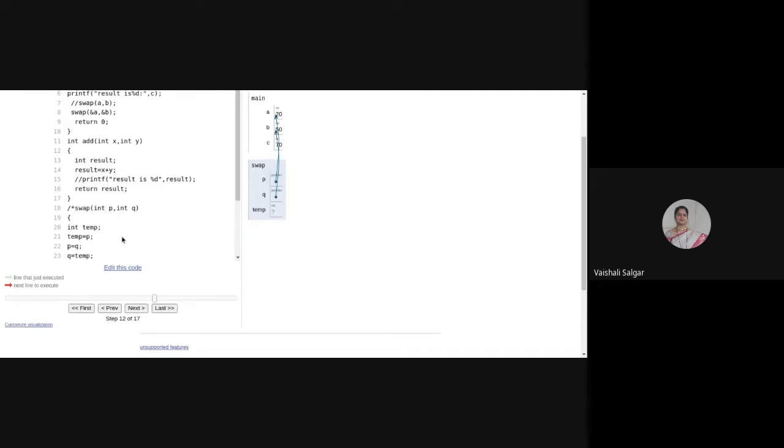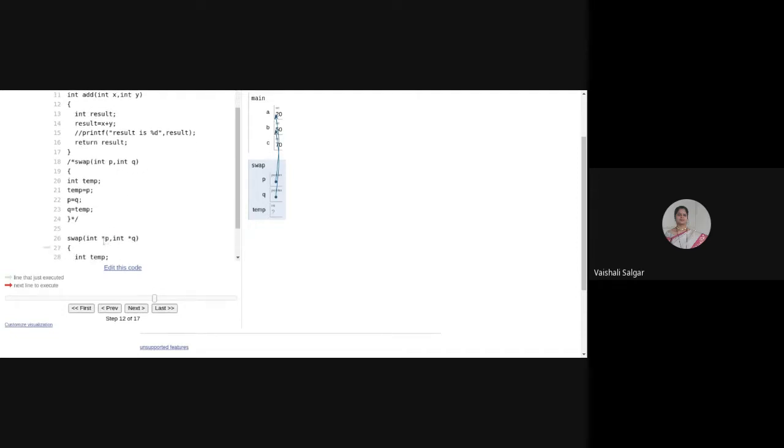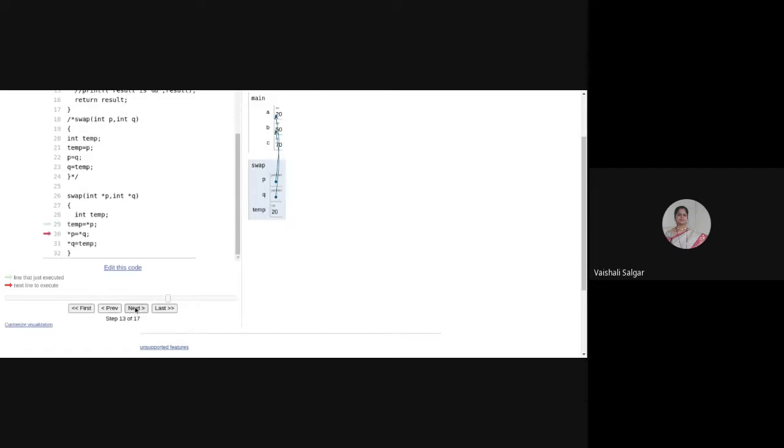pointer variables, right? So now, obviously, my pointer P is pointing to A, whereas pointer Q is pointing to B. And then it will exchange the values, which will be reflected into A and B also.